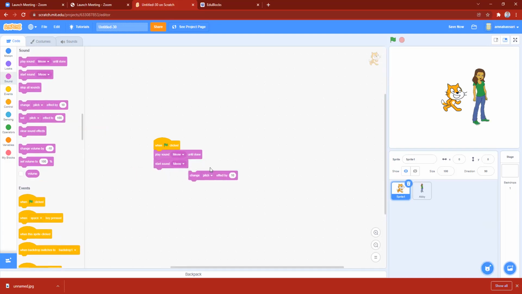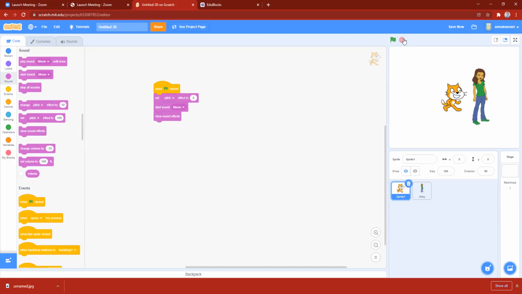Change pitch effect by 10. Wait a second. Let us put change pitch effect by 10 first. So we see the pitch changed a little bit like that. That means it will directly set it to 100, no changing it. If we say 0, I think it will make the sound normal.